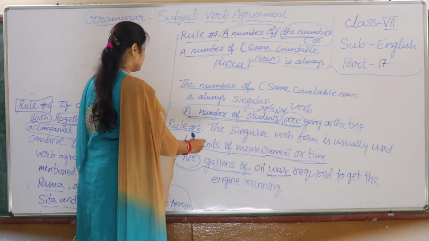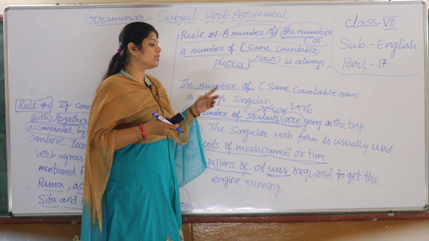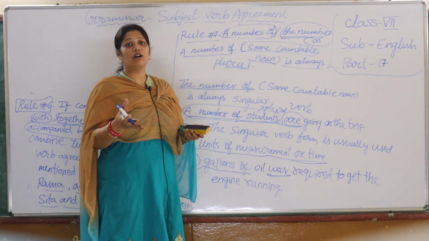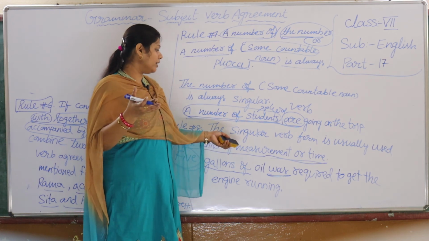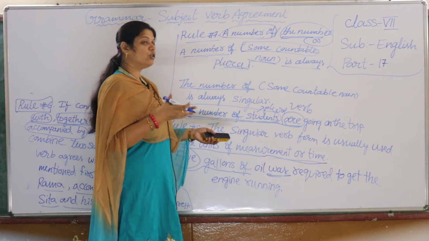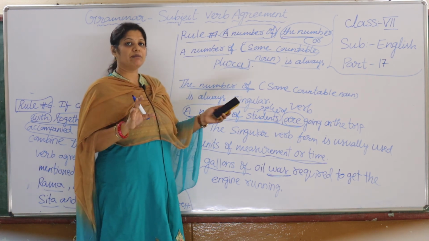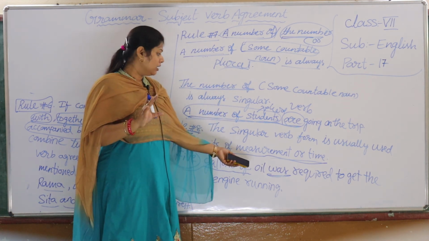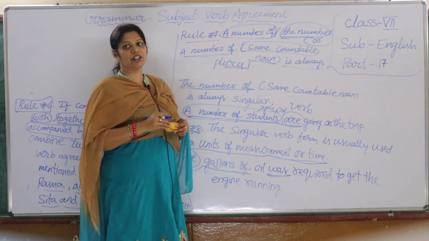Understand, children? This is your rule number 8, where the singular verb form is usually used for units of measurement or time. For particular time or units, we use a singular verb. Okay, we will continue in our next video, children.